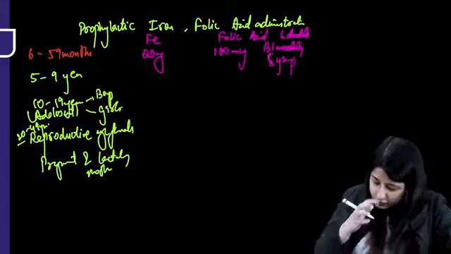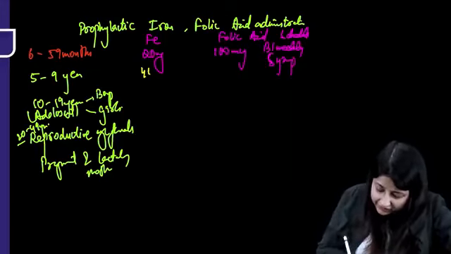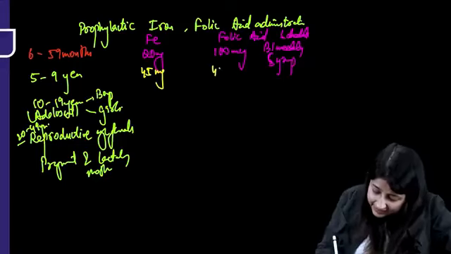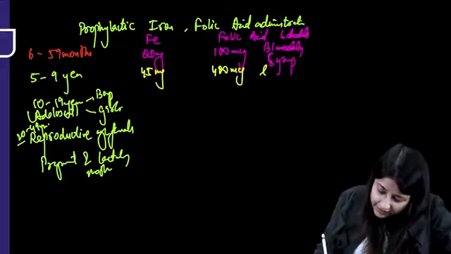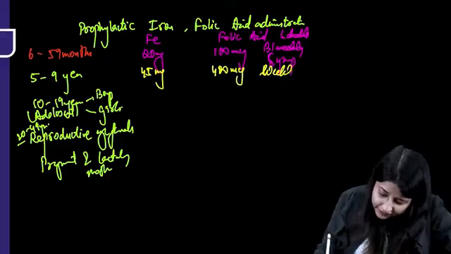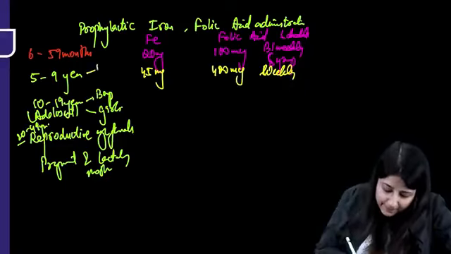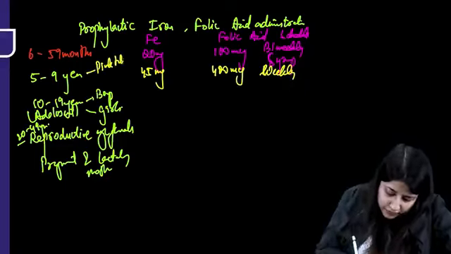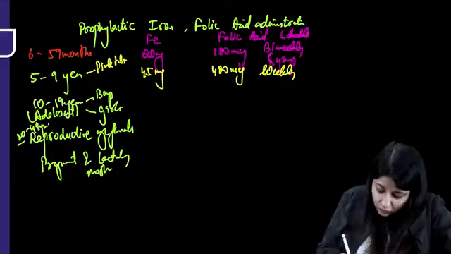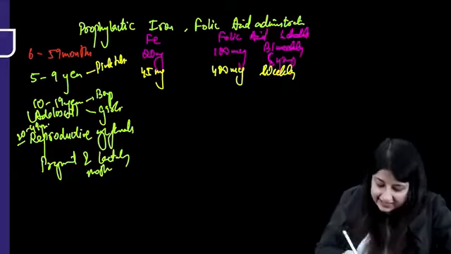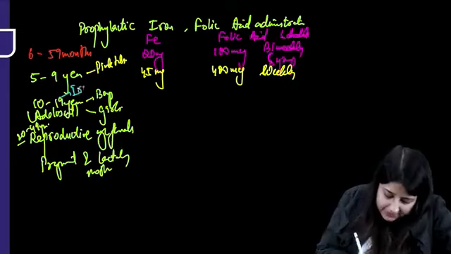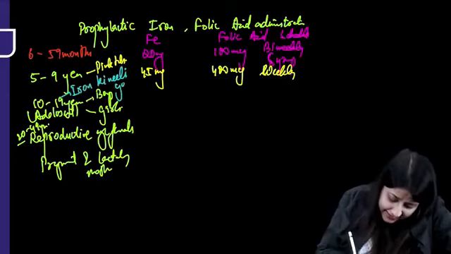Okay, 5 to 9 years, it's all 4 and 4, meaning 45 milligram elemental iron, 400 microgram folic acid, and this is being given weekly, in the form of a pink tablet. But most important, 10 to 19 years old, it is iron ki neeli goli. Remember, for adolescents it is iron ki neeli goli.